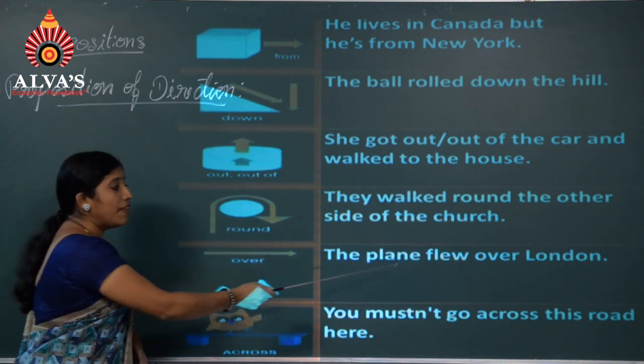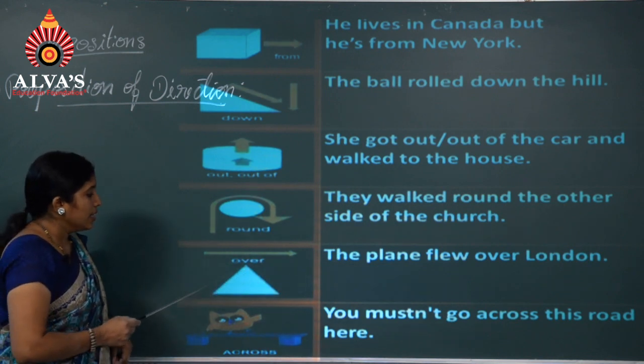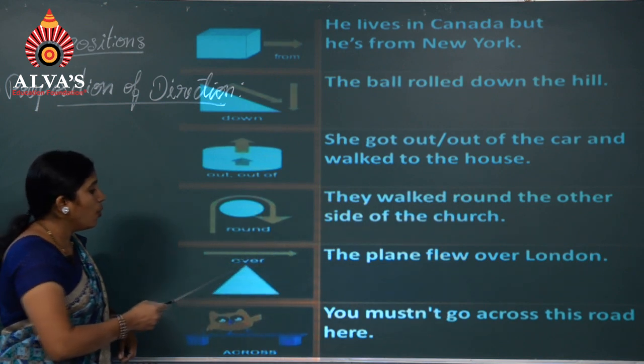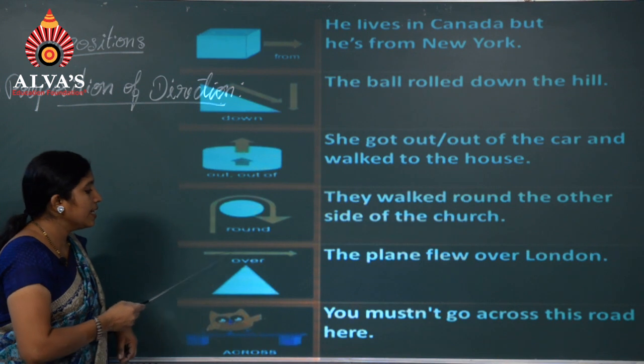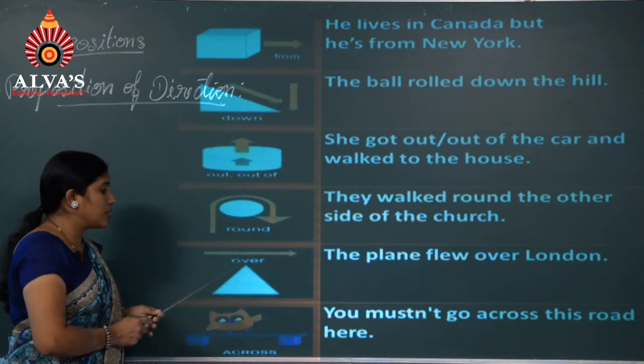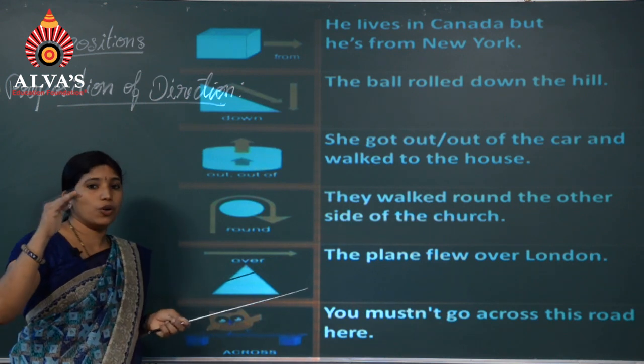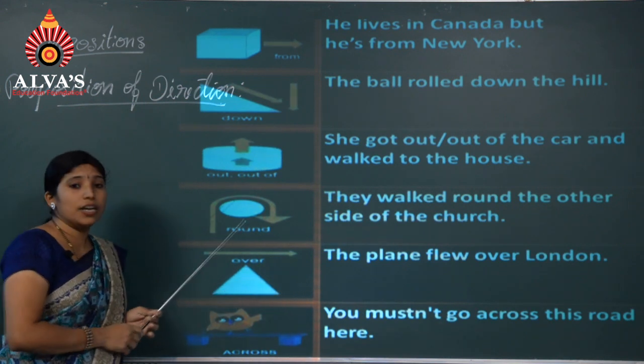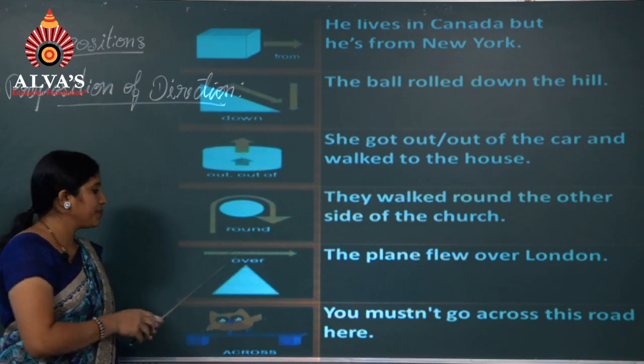Next, the plane flew over London. This is London. Here is a plane. It flew over London. Over is shown as a preposition. Over is used as a preposition of movement.